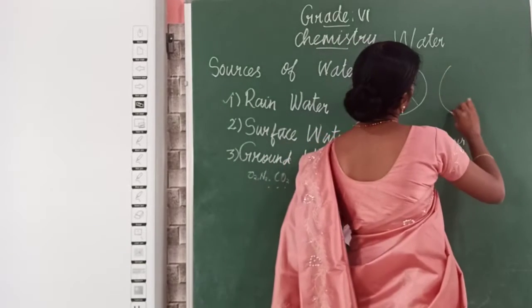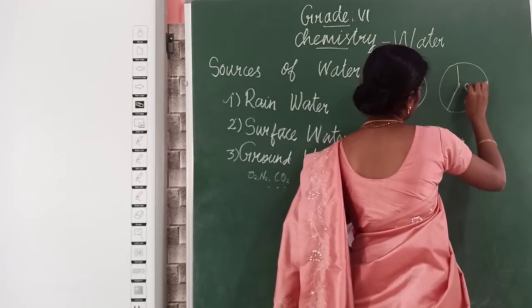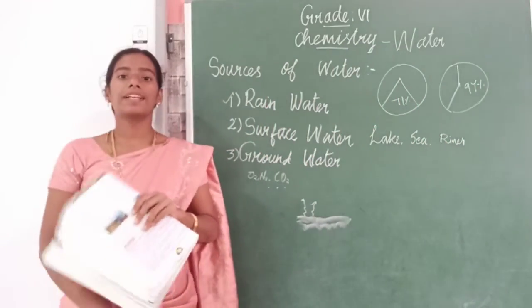Then when you consider the surface water, 97% of the surface water is covered by sea.